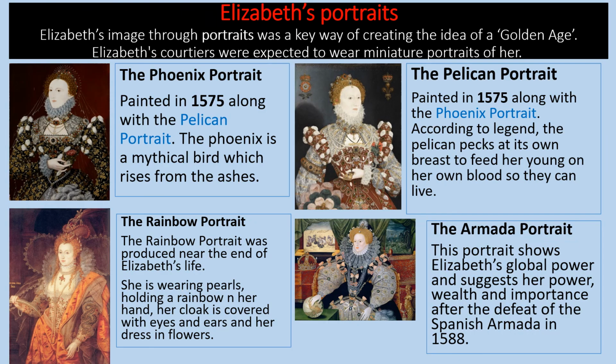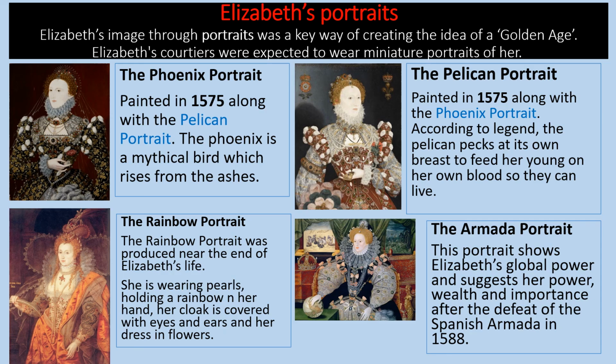Now, portraits were a really important example of creating this idea of a golden age. Elizabeth's courtiers were expected to wear miniature portraits of her, and we can see here just 4 examples of portraits for you to remember. The Phoenix portrait, painted in 1575, along with a pelican portrait. The phoenix is a mythical bird which rises from the ashes. The pelican portrait, according to legend, the pelican pecks at its own breast to feed her young on her own blood so they can live. And this was the idea of Elizabeth sacrificing herself for the good of the people.